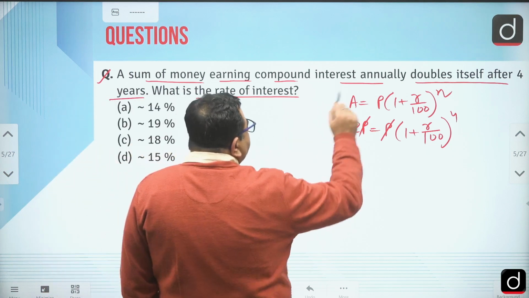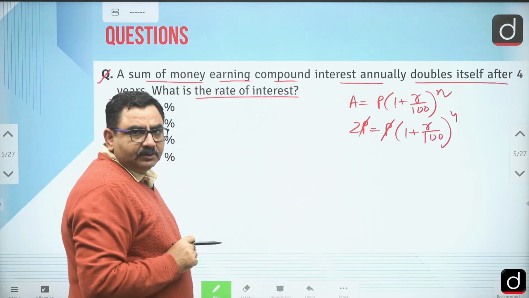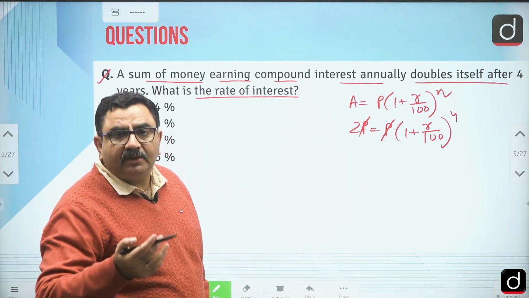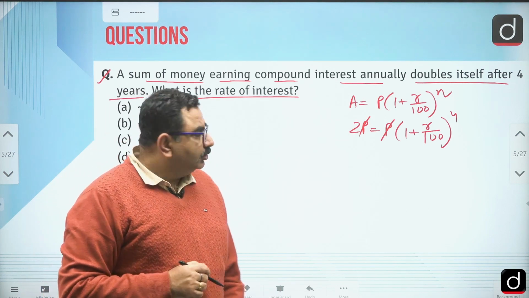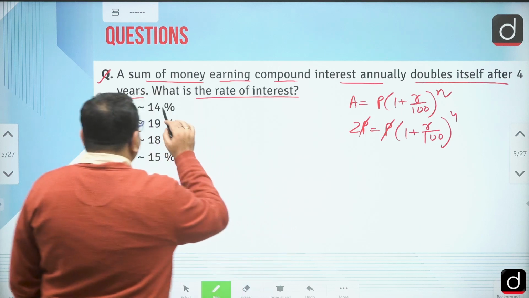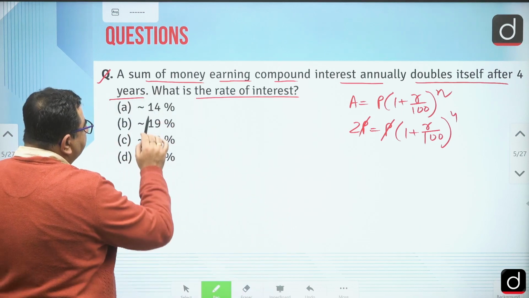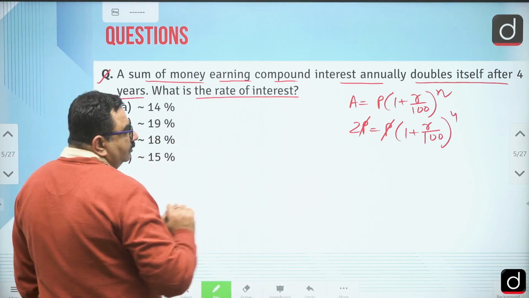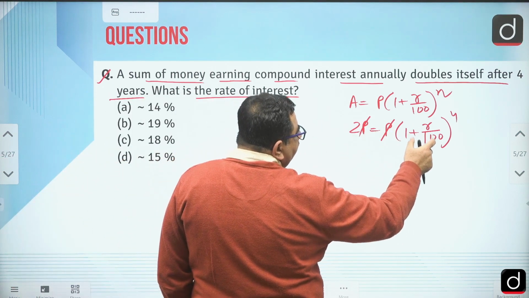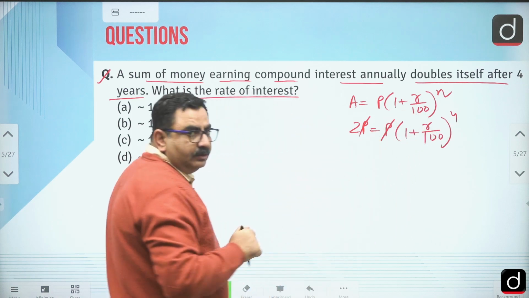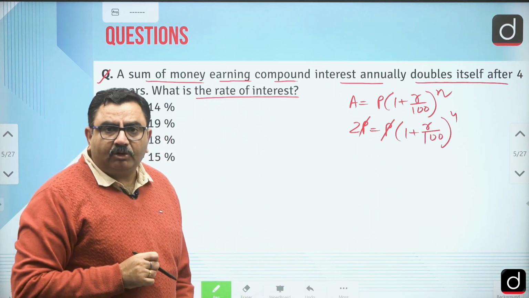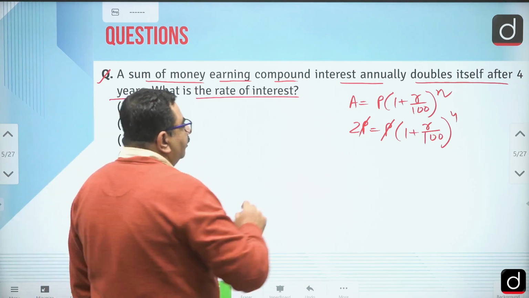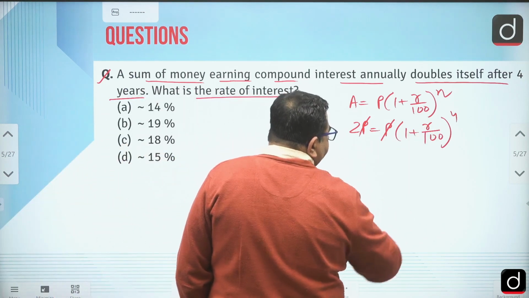Okay, so can I say anything becomes double if it is increased by 100%, right? So rather than putting in values directly, see, there are some options. With the help of options, I can put the value of R here and we can check. We have to take power 4 of that number. Then we can see what the value of R is.